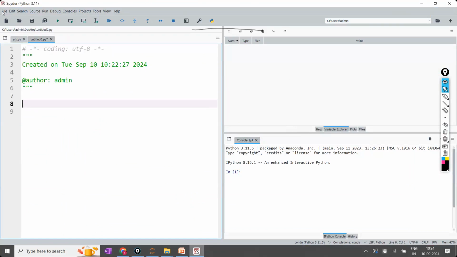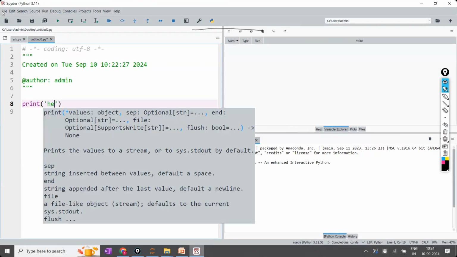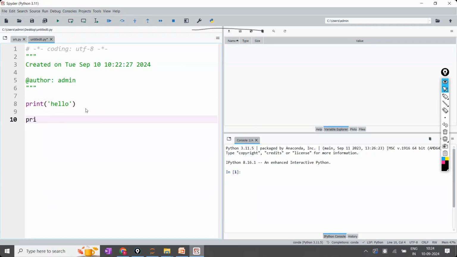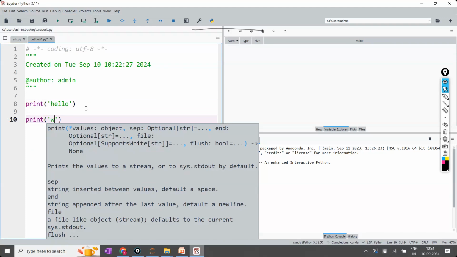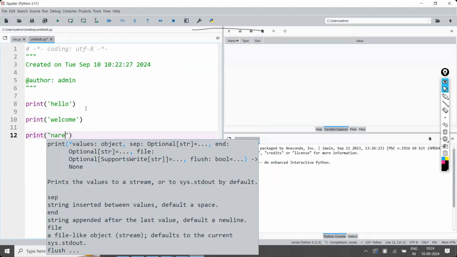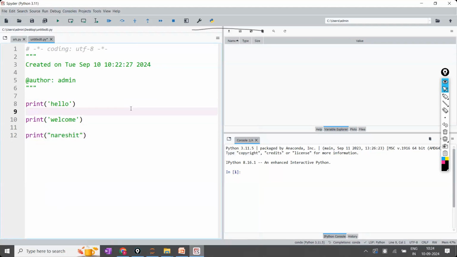Now, here I'm writing print hello within this. Now, for example, here I'm writing 3 lines of code. Print hello, print welcome, print Naresh IT. Now, you want to execute all the 3 lines at a time or separately, that is your choice. For example, I want to execute all the 3 of them at a time.